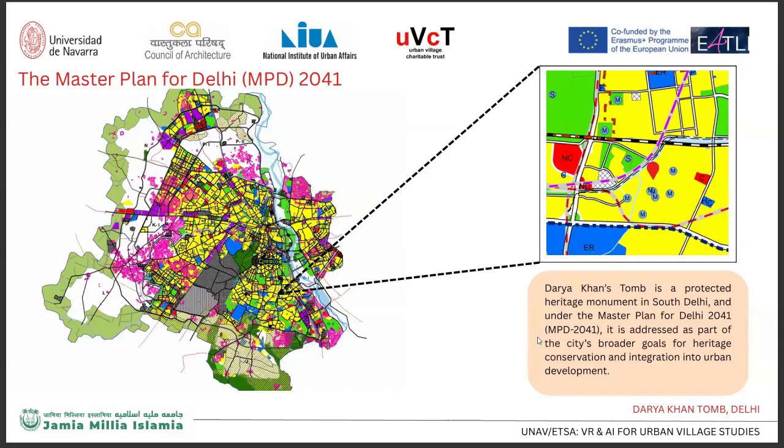Coming to the master plan for Delhi MPD 2041, this yellow color represents the residential area. Darya Khan tomb is majorly surrounded by the residential area only. MPD 2041 aims for sustainable and livable urban development. This area is defined as a protected area and does not grant automatic construction rights within the regulated zone.